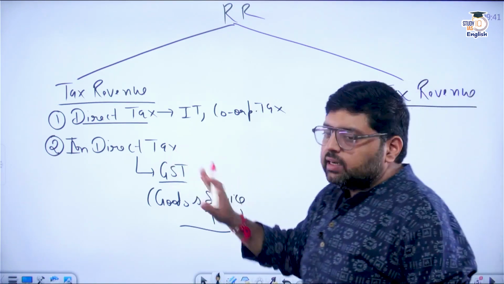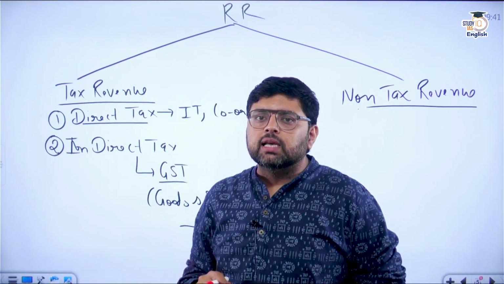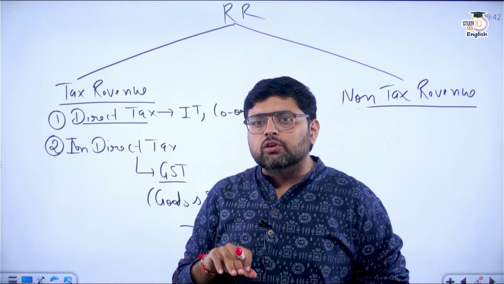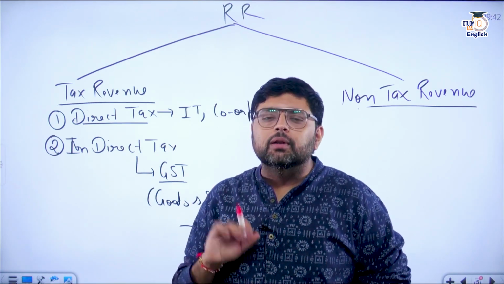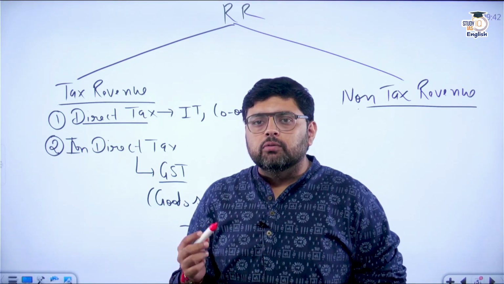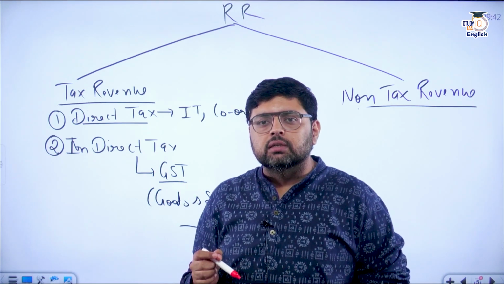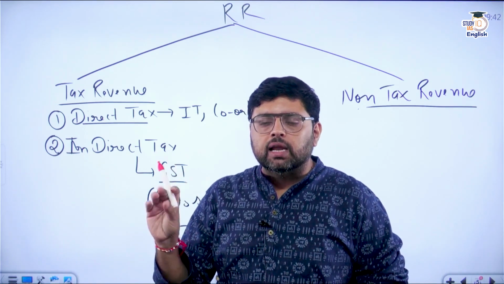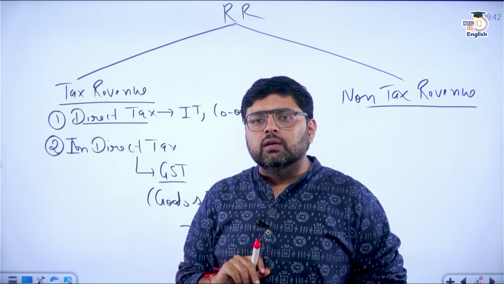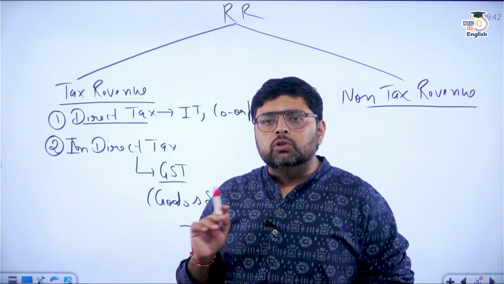Now why do we call it direct and indirect? Because in the case of direct tax, the person is identifiable, meaning the person who has to give the tax. Whereas in the case of indirect tax, the person is not identifiable. I know you are definitely confused about what I want to say. Whenever the source of income is generated, in the case of direct tax, the one who has to pay the tax is identifiable in the beginning stage. Whereas in the case of indirect tax, when the source of income is generated, we don't know who is going to pay this tax.